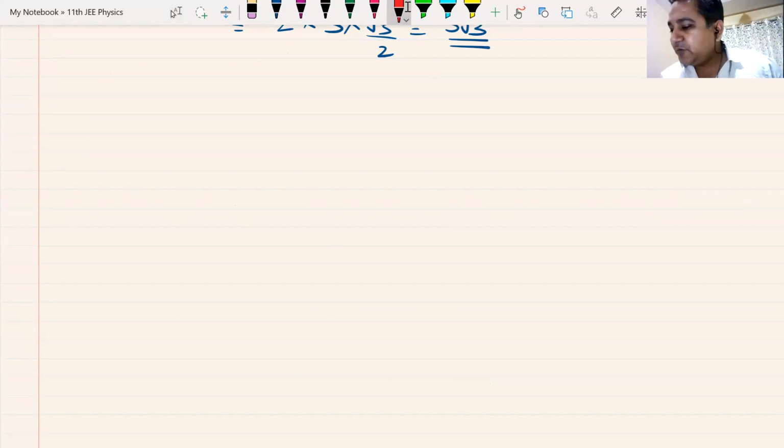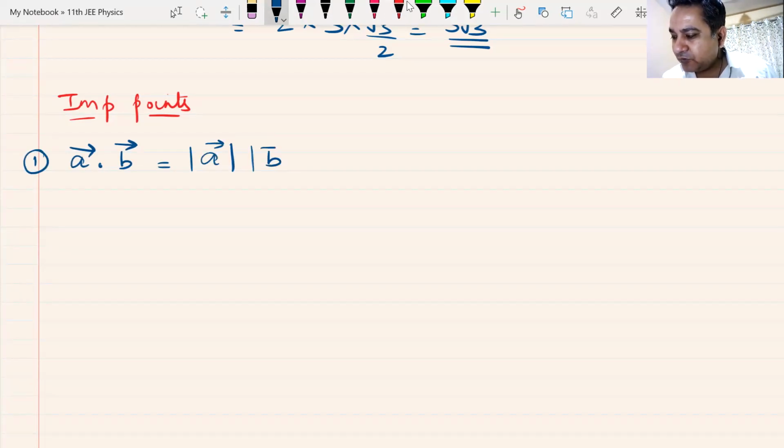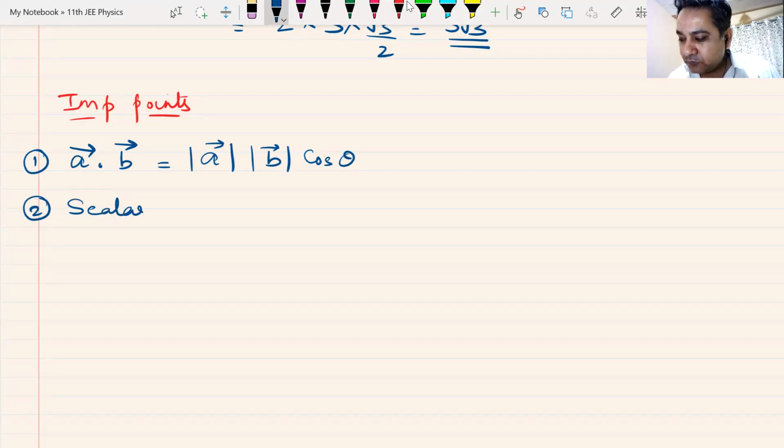What are the important points that you must remember about dot product? Point number one, and point number one is always the definition. A dot B. What is A dot B? Magnitude of A multiplied by magnitude of B multiplied by cos theta. Point number one. Point number two, the result is always a scalar or a number.